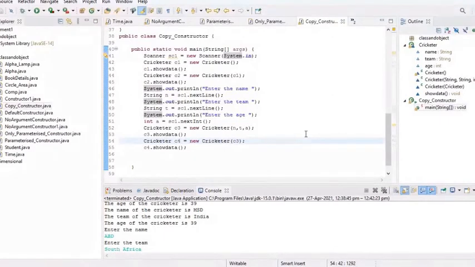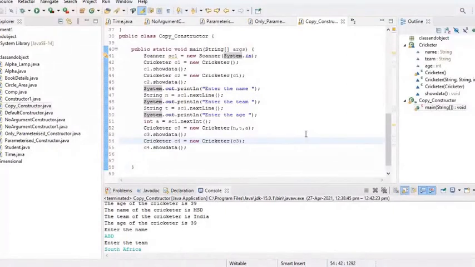Very good. Then we have started another input, to enter the name for sc1, the team name, and the age. It has been used for the constructor object c3, which will take the cricketer name, team, and age.